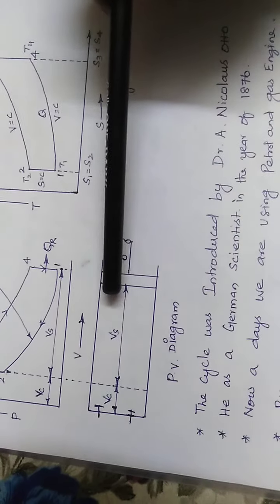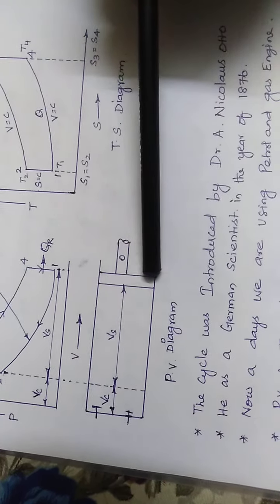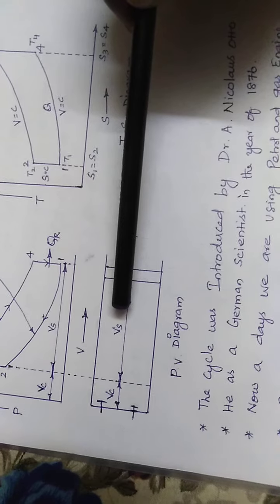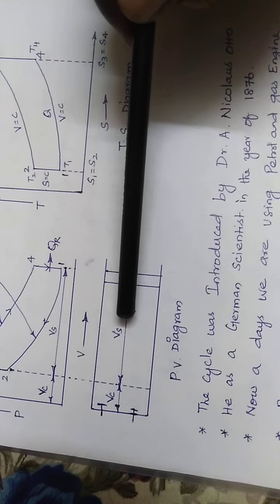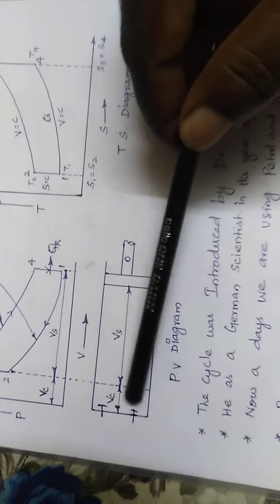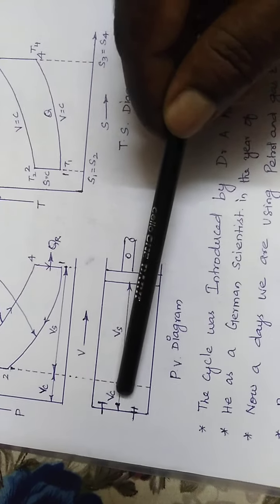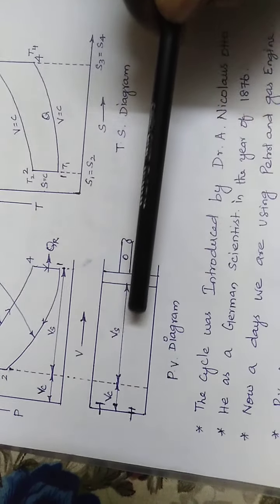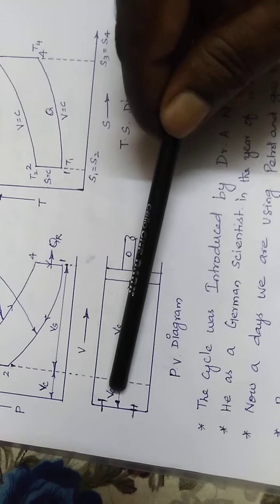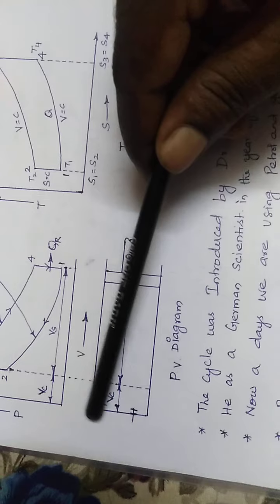The volume the piston travels from BDC to TDC is called the stroke volume. Sometimes the question comes: what is stroke volume, what is clearance volume. Clearance volume means, when the piston has moved maximum from BDC to TDC, the gap between the surface of the piston and the cylinder head.